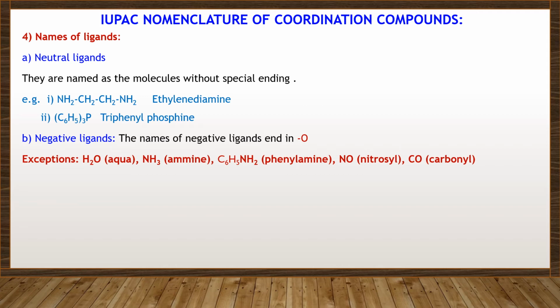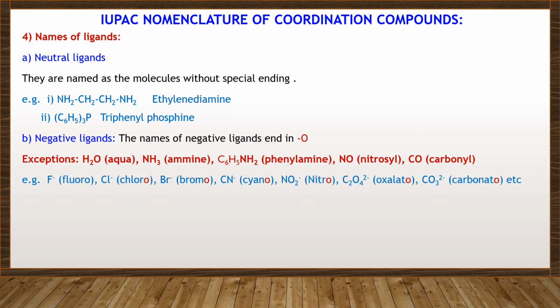Water, aqua; NH3, ammine; C6H5NH2, aniline; nitrosyl and carbonyl. For example, fluoro, chloro, bromo, iodo, cyano, nitro, oxalato, carbonato, etc.